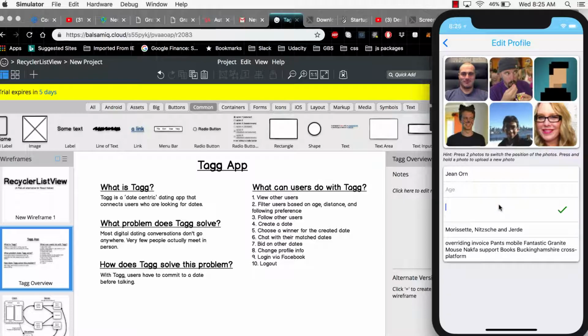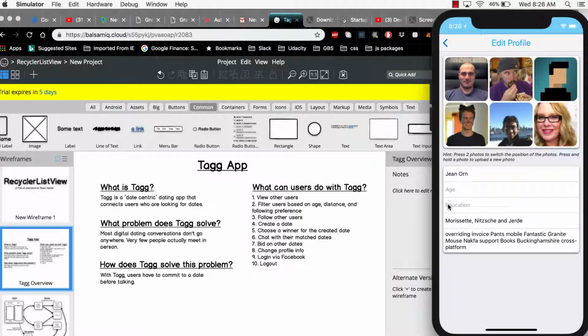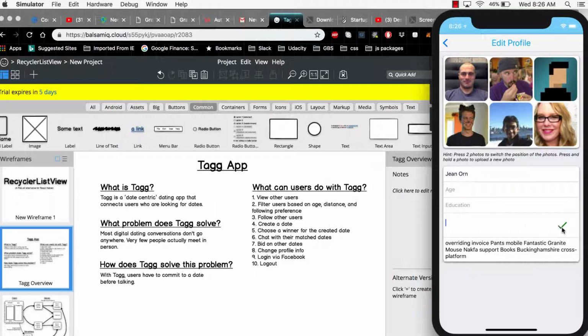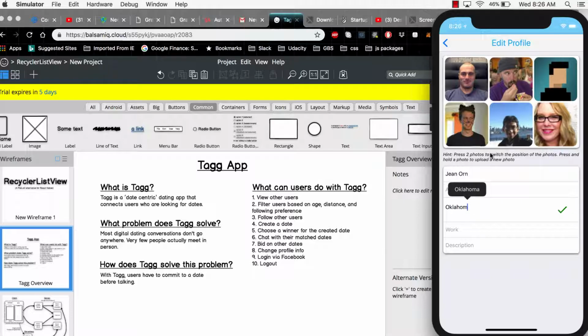If I actually erase this, you can see it with low opacity what the field is. Same thing with this one. So we've got the education and the work. This bottom one here is the description. I'll just erase this to show you the title, and then I can come in here and make a new education, work, and description, which I'll do really quickly.